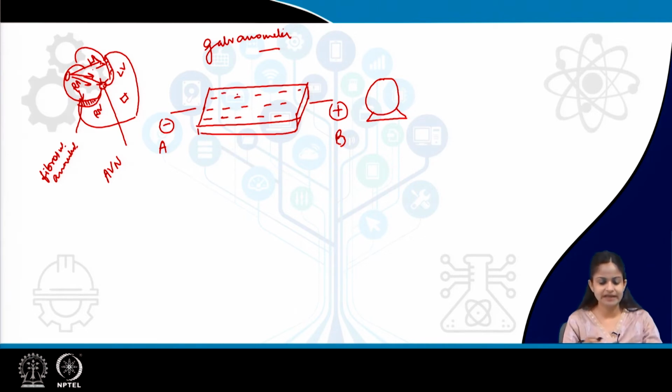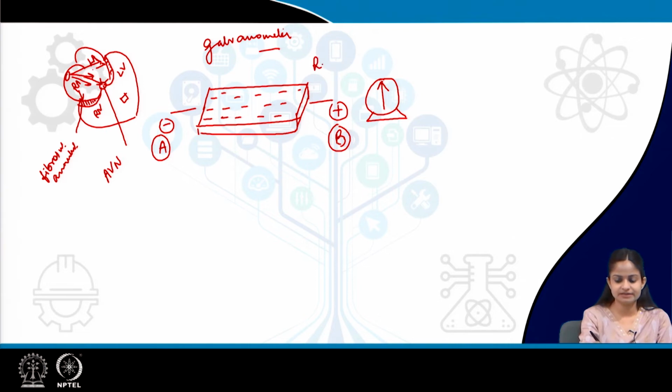Since from A to B end there is an equal distribution of electronegative charges, there is no net flow of charge, no potential difference, hence the galvanometer will not catch any deflection. The needle of the galvanometer will remain static when the cell is at rest, that means no stimulation.